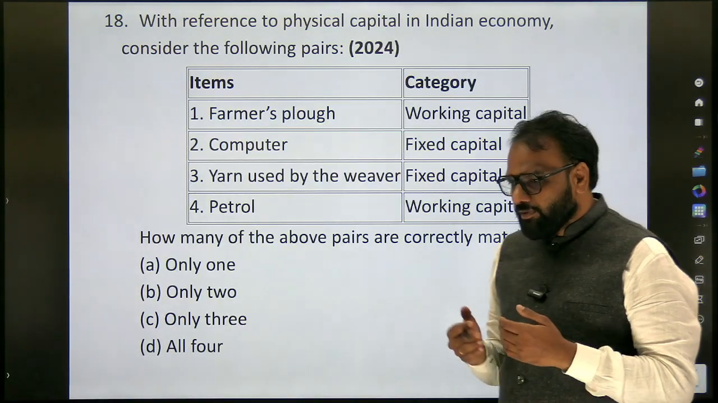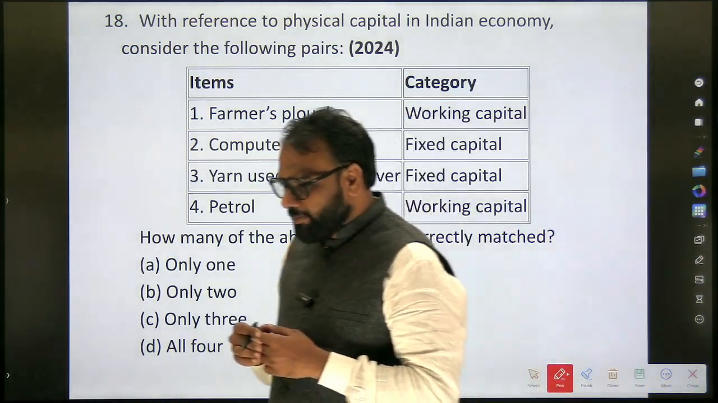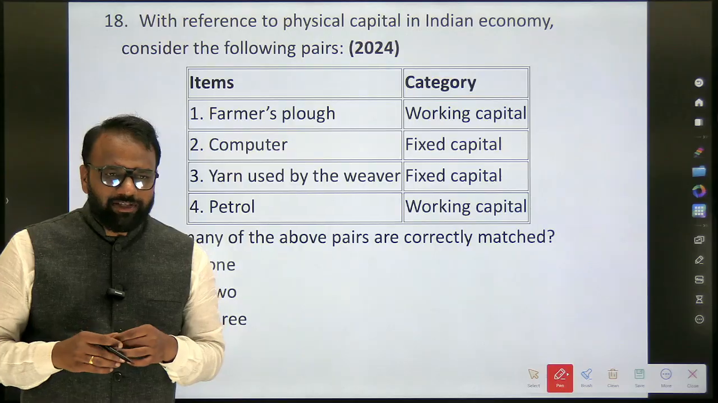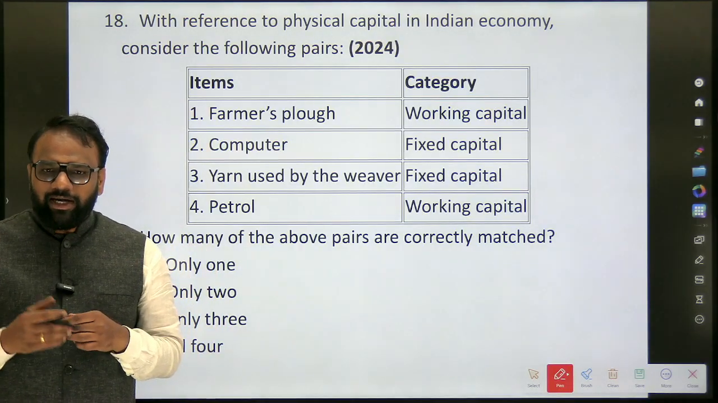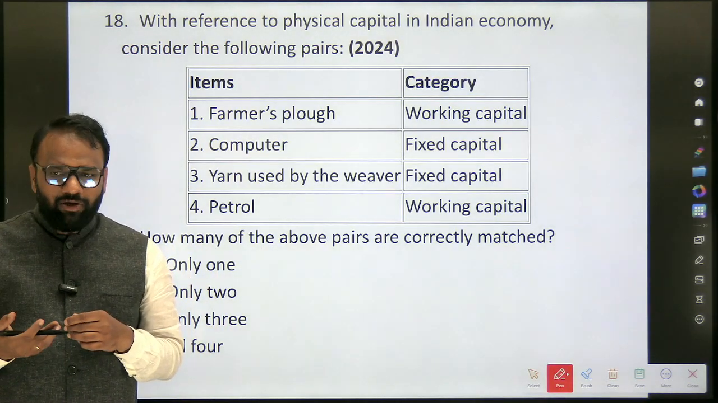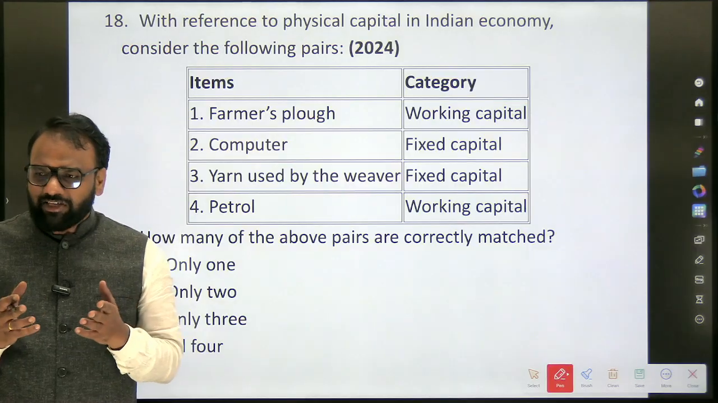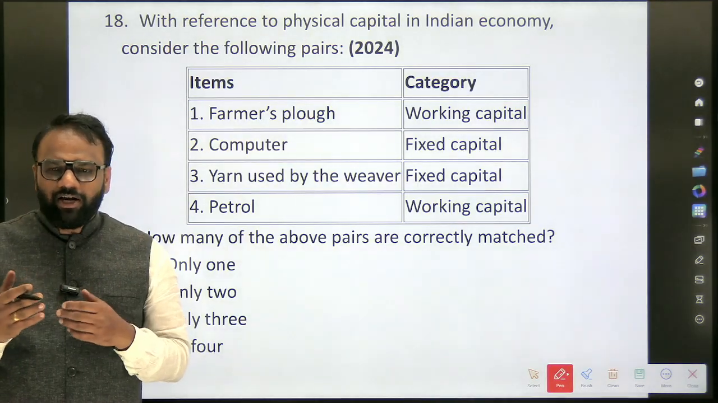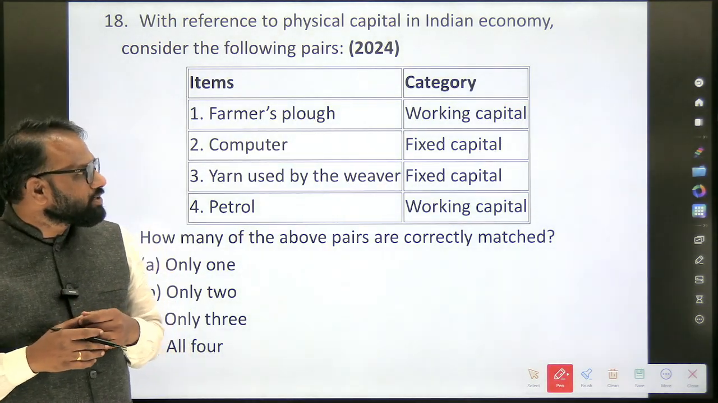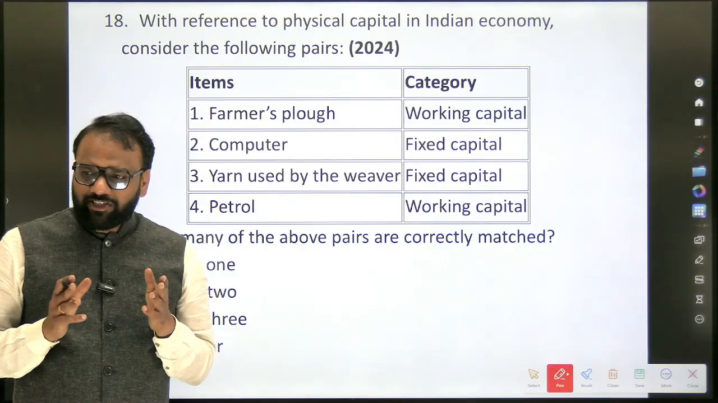So the classification is between what? Fixed capital and working capital. Fixed capital means it will help you to produce more. Working capital is on a day-to-day basis. With the help of examples itself, we will be able to demonstrate the difference between working capital and fixed capital. So here, farmer's plough, whether it's a fixed capital?